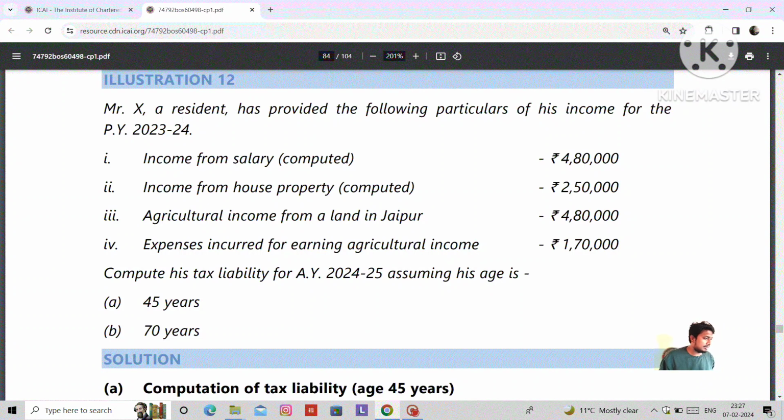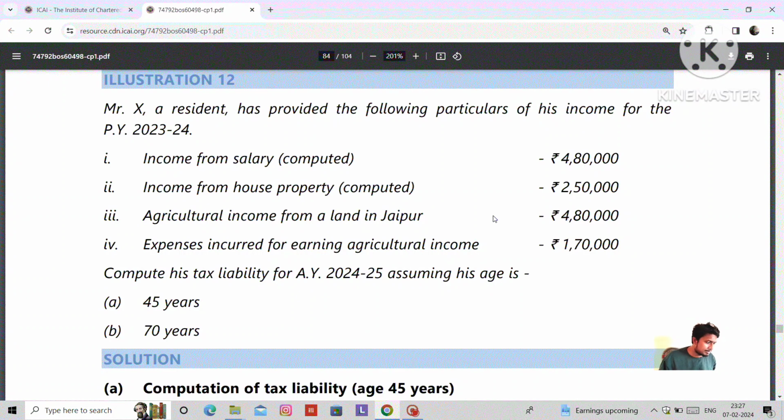Okay, let us get more clarity with an example. Mr. A, a resident, has provided the following particulars of his income for the previous year 23-24. Income from salary, computed, means all the standard deductions are deducted, and finally what is the salary? The assessee is earning 4,80,000 as taxable salary.